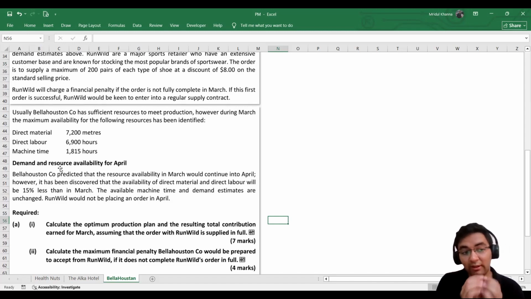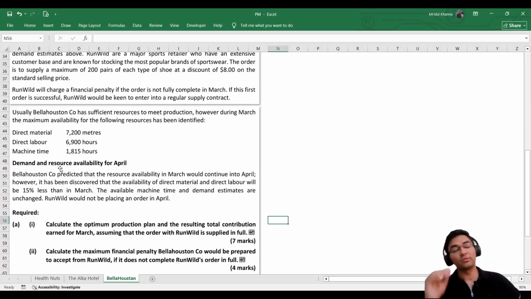So when one of these resources falls short, we need to create a plan in a way that we generate the maximum contribution.